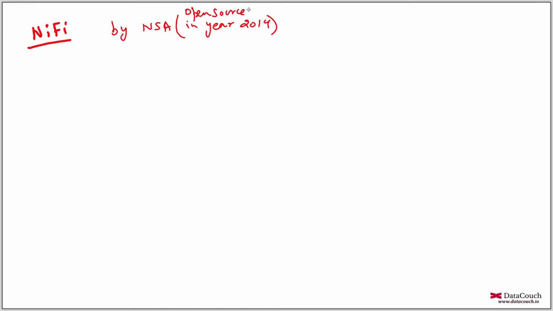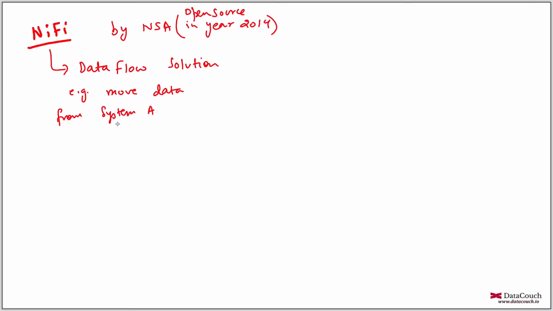Now, why do we need it, and what is this solution that was created by the NSA? NiFi is a data flow solution. In very simple terms, if I have to move data from system A to system B, then we can simply use a data flow solution.